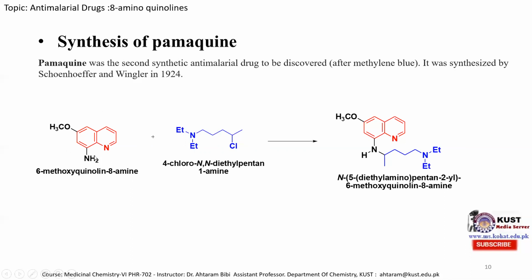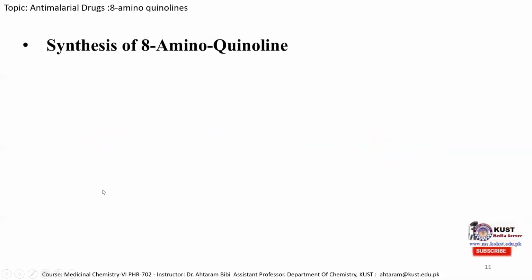this 8-aminoquinoline molecule. The synthesis of the 8-aminoquinoline molecule is important to know, because the next reaction is simple: if we have this 8-aminoquinoline molecule, we simply treat it with this diethyl pentane amine, and by a simple nucleophilic substitution reaction we obtain the primaquine molecule. So it's necessary to know how the primaquine molecule is synthesized. In the next slide I will show how we can synthesize the 8-aminoquinoline molecule.